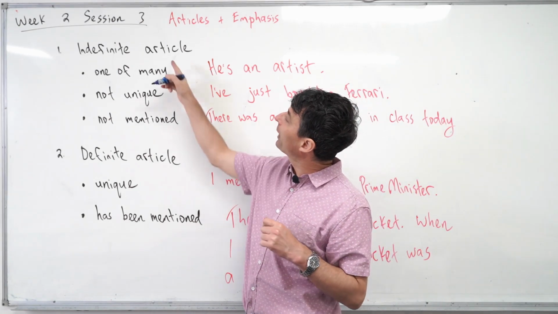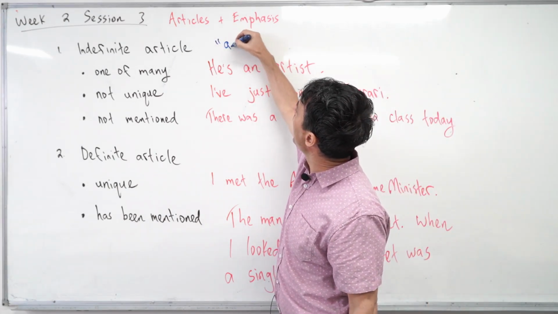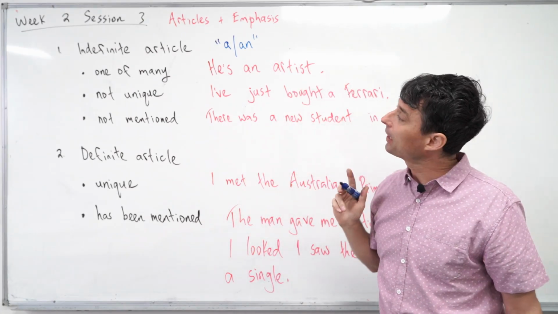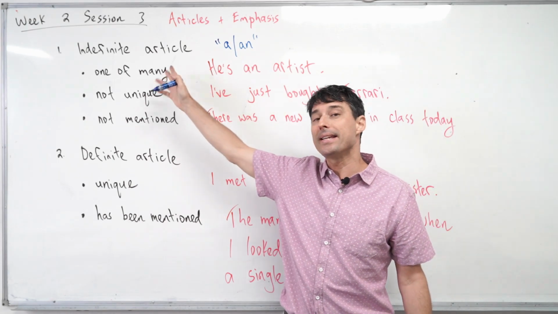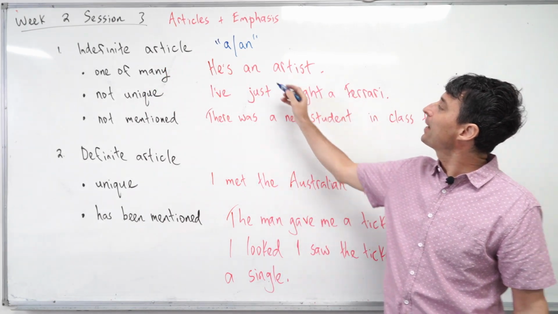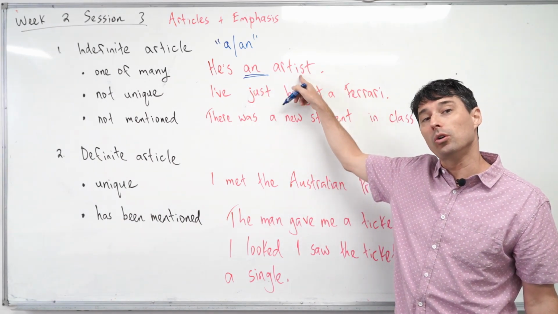The first one we're going to look at is the indefinite article, or a or an, to be more specific. We're going to cover 3 ways to use it today. The first way is as one of many. So for example, he's an artist. There are many, many artists in the world.